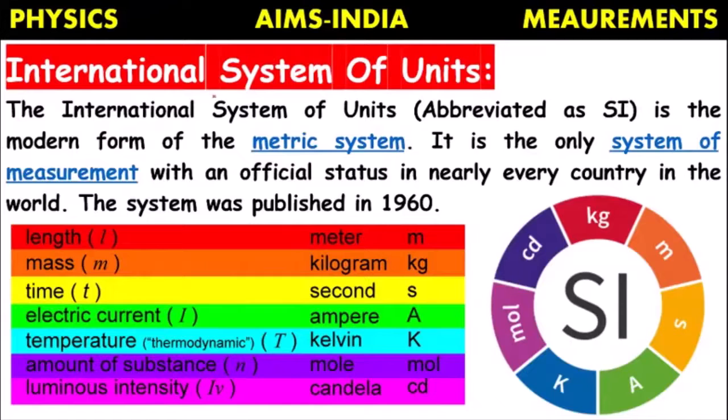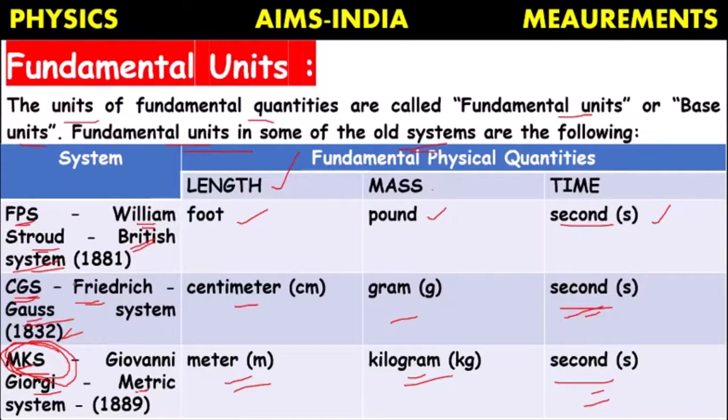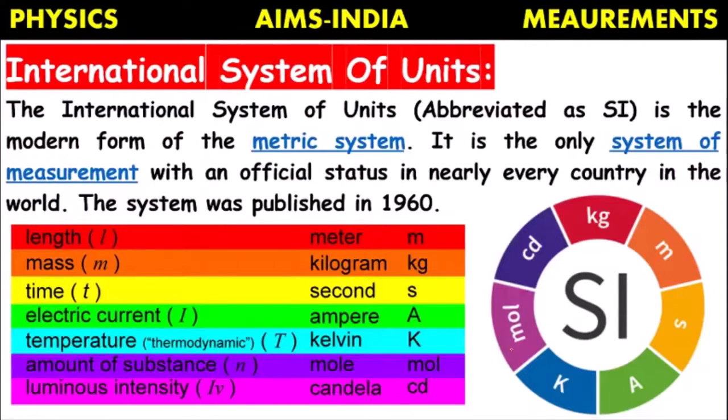Next, International System of Units. Later on, scientists recognized that the MKS system, or whatever systems they had proposed, were not enough to describe all the available physical quantities in nature. So they proposed one more system called the International System of Units, abbreviated as SI. It is the modern form of the metric system, that means the MKS system.